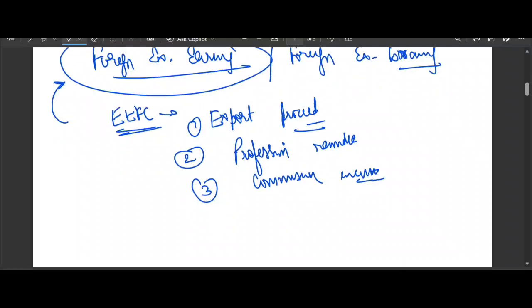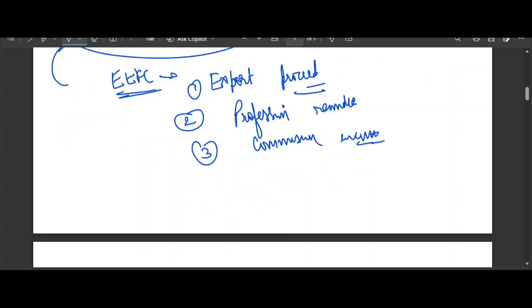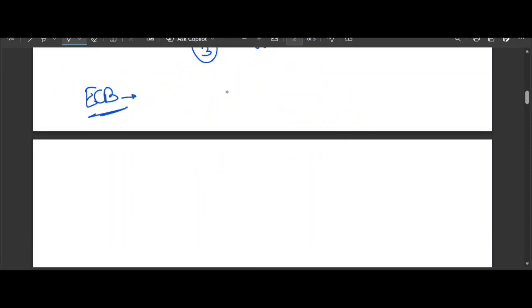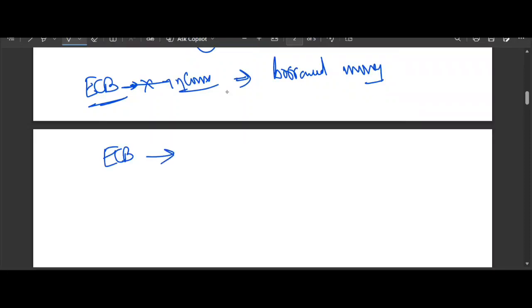Okay. Now let's understand this very clearly. If you look at the ECB, we call it external commercial borrowing, right? So ECB money is not your income, isn't it? It is a kind of borrowed money. The money you have borrowed from foreign lenders. So even though money comes in foreign currency, it creates a liability, isn't it? It creates a liability because you have to repay. Obviously you have to repay ECB with interest. Interest also you have to pay because it is a kind of borrowing.